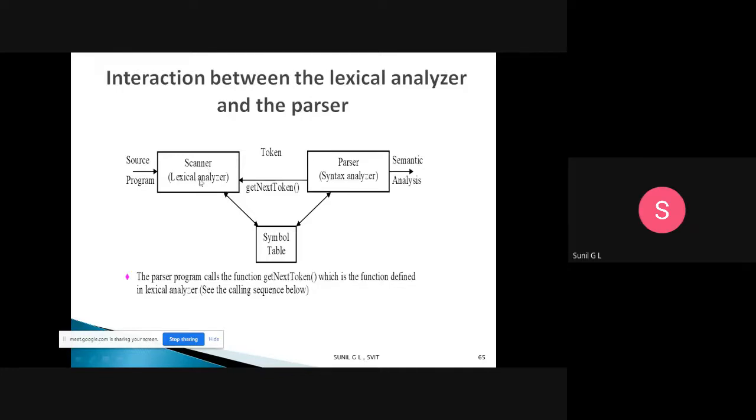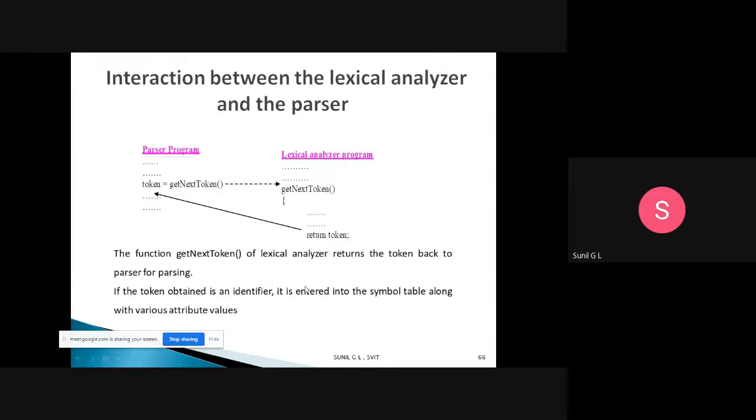So in that lexical analyzer, the get next token function is defined, and the parser will call it. Why does the parser call it? Suppose you want to get the first token, then after that one more token, and after that one more token. How do we get them? It will call get next token. When the function is called, a token will be sent from the scanner to the parser. Once the first token is processed, it will call for the next token. Like that, the tokens will be passed from scanner to parser.